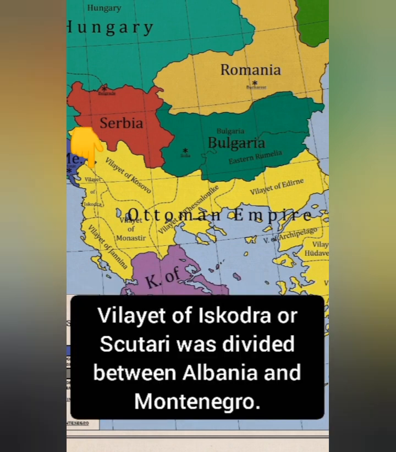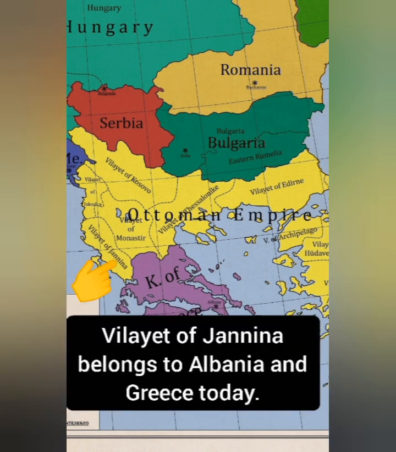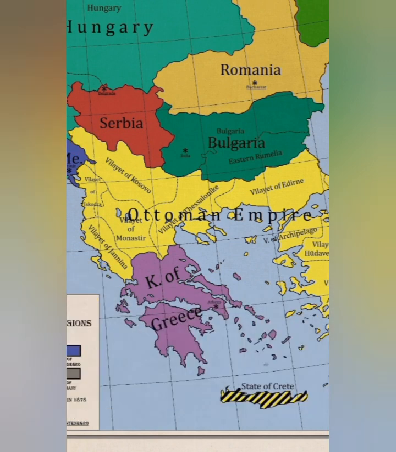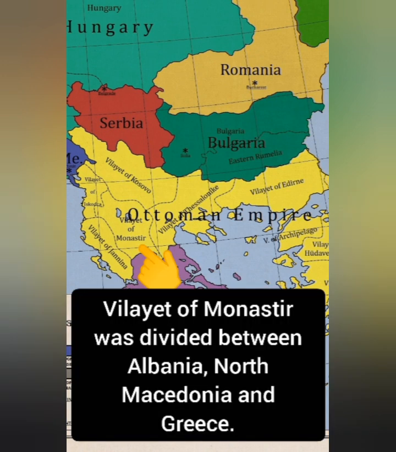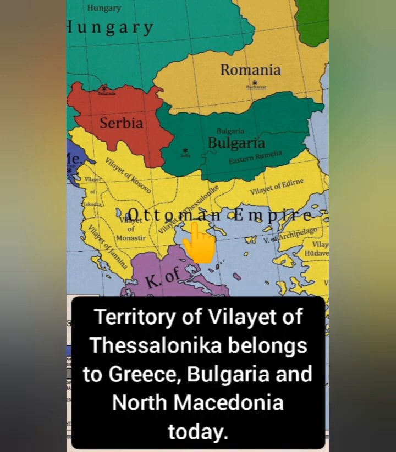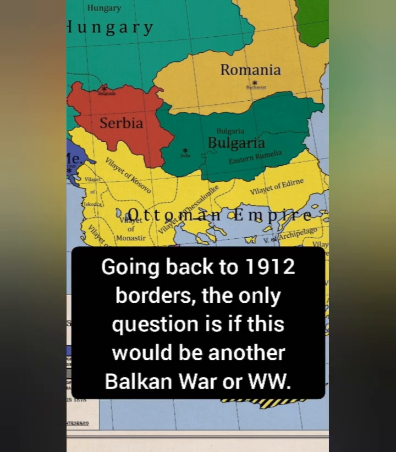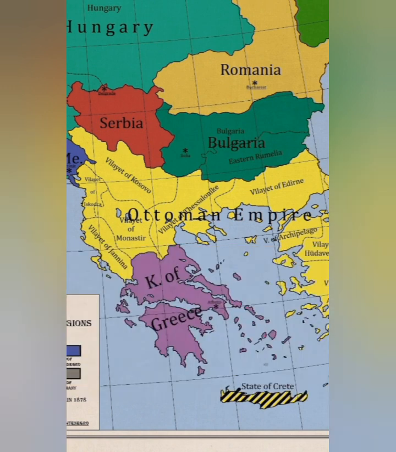Vilayet of Iskodra or Skutari was divided between Albania and Montenegro. Vilayet of Yanina belongs to Albania and Greece today. Vilayet of Monastir was divided between Albania, North Macedonia, and Greece. The territory of the Vilayet of Thessalonica belongs to Greece, Bulgaria, and North Macedonia today. Vilayet of Edirne belongs to Greece, Bulgaria, and Turkey. Going back to 1912 borders, the only question is if this would be another Balkan War or World War.